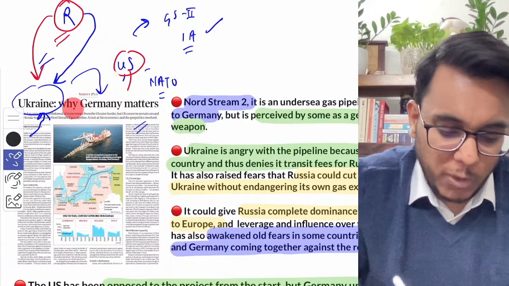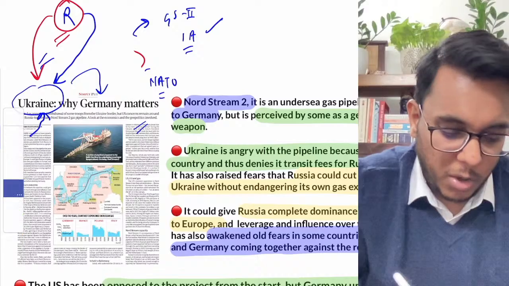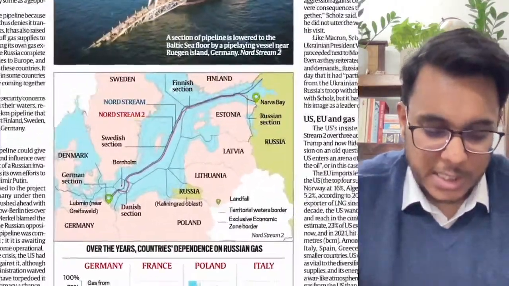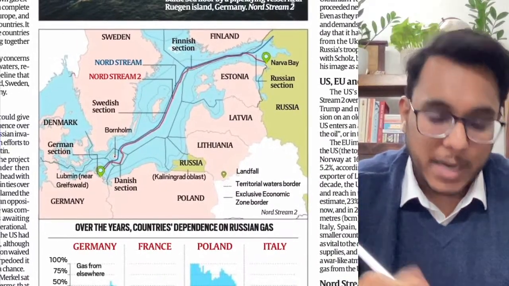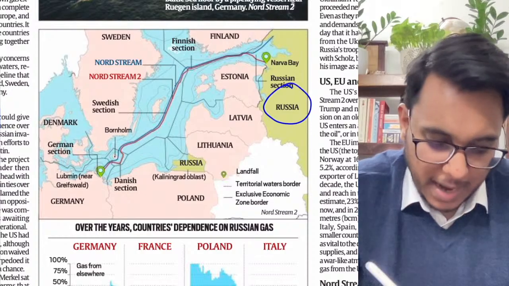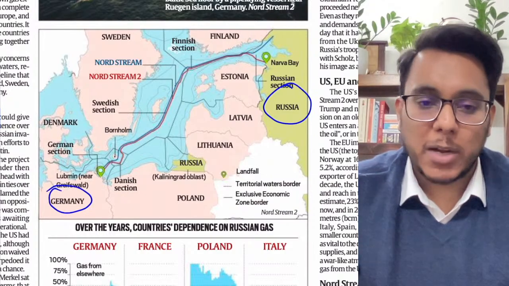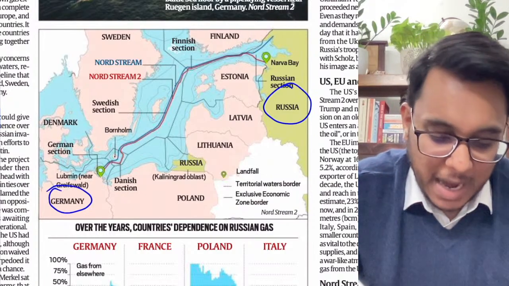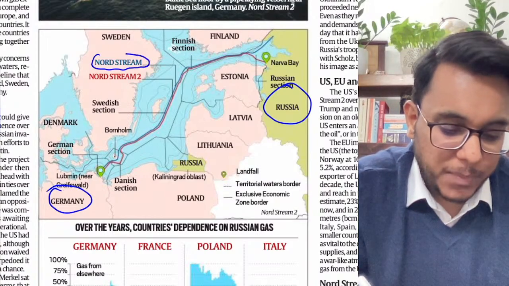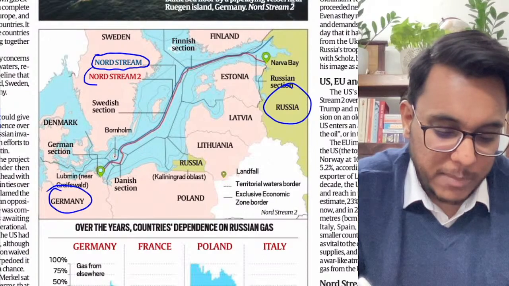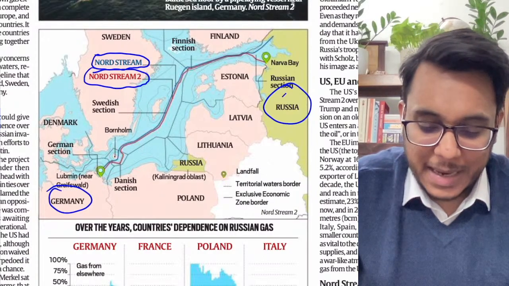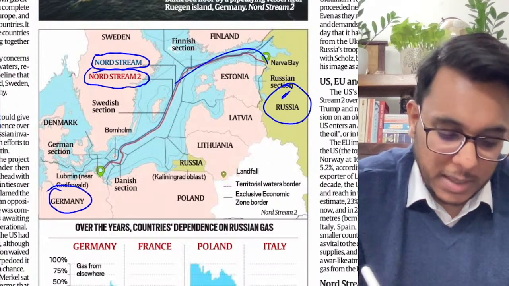Now, what is the role of Germany in all this particular context? This is something that we are going to understand. Now guys, first of all, just focus on this particular map. Here we can see that here we have Russia and here we have Germany. Between Russia and Germany, there are two gas pipelines. One is the Nord Stream, and the other is Nord Stream 2. These two gas pipelines are supplying gas from Russia to Germany.